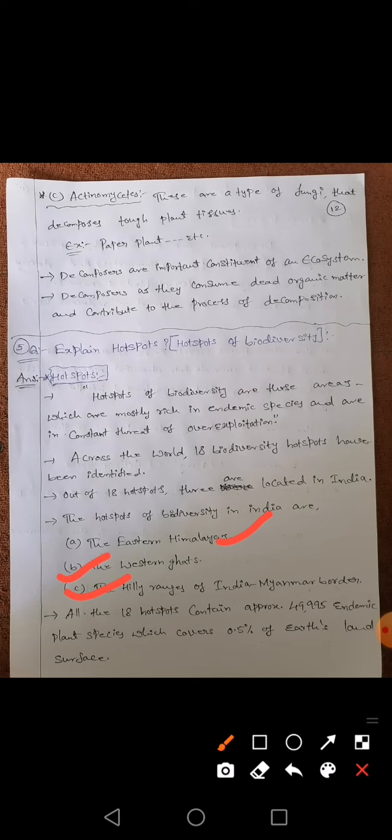Okay, these 18 hotspots are covering 0.5 percent of the earth's land surface. Around 49,995 endemic plant species have been discovered throughout the world, which is also occupying 0.5 percent of the earth's land space. Again I am repeating about the hotspots.